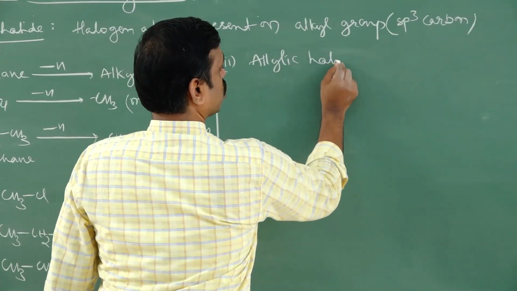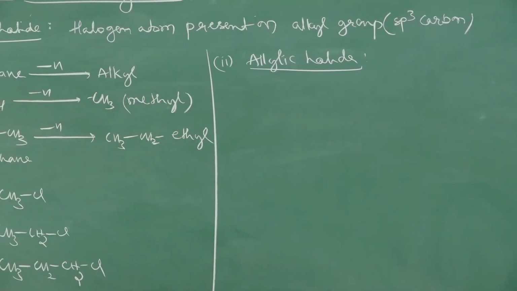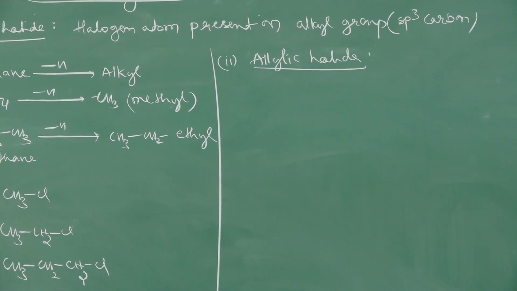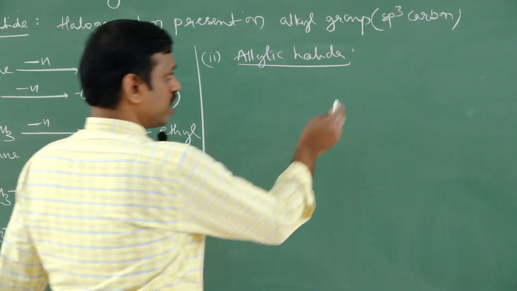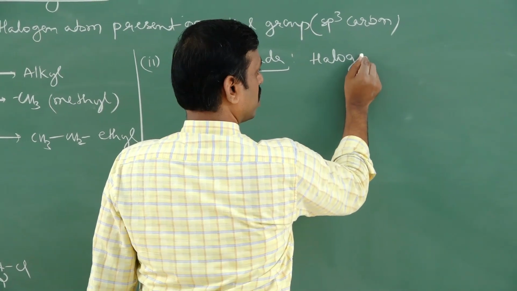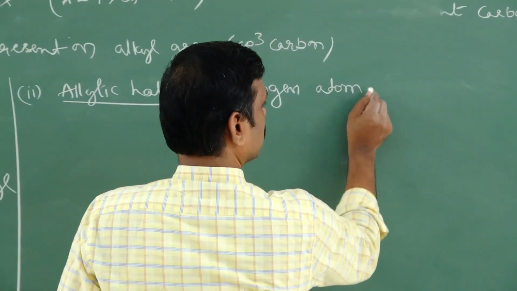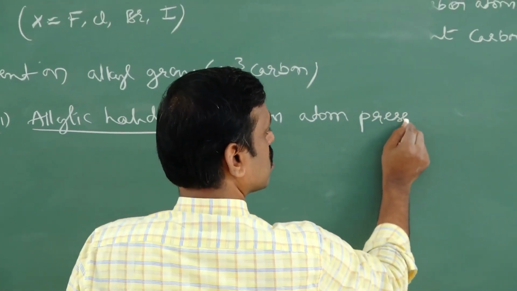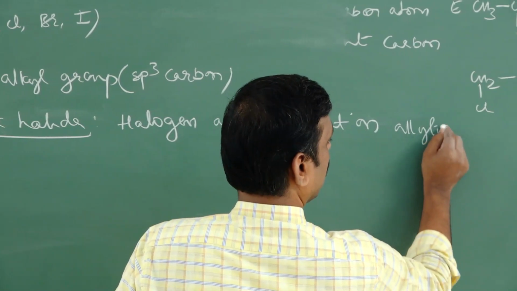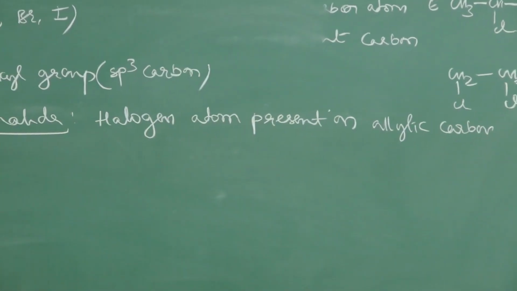Allylic halide. So what are allylic halides and an example? See, an allylic halide is when a halogen atom is present on an allylic carbon. Here, the halogen atom is present on an allylic carbon. You must know what an allylic carbon is. Tell me, what is an allylic carbon?